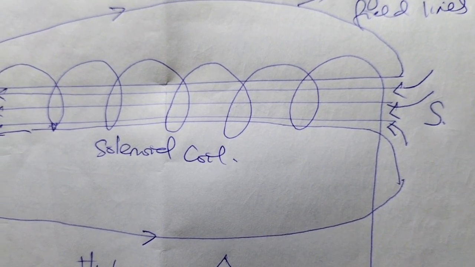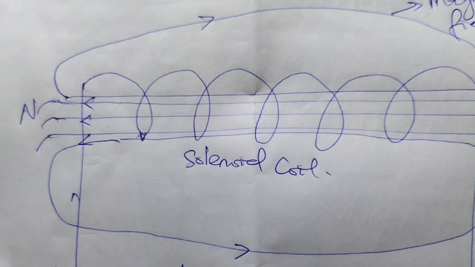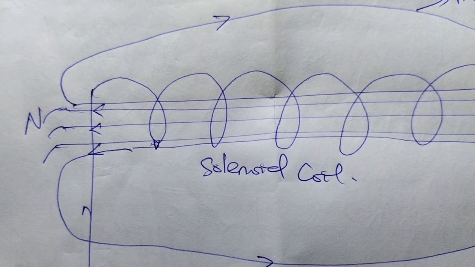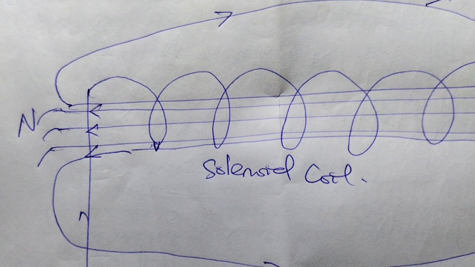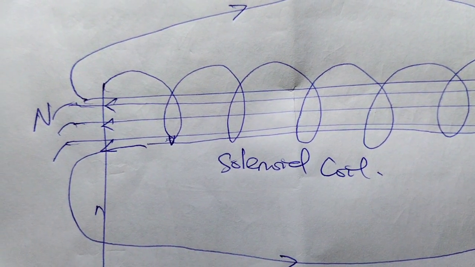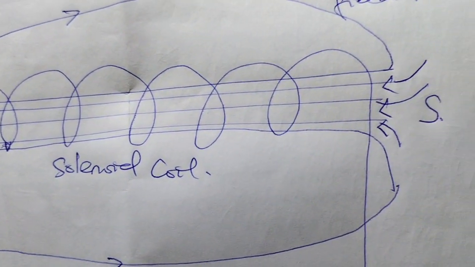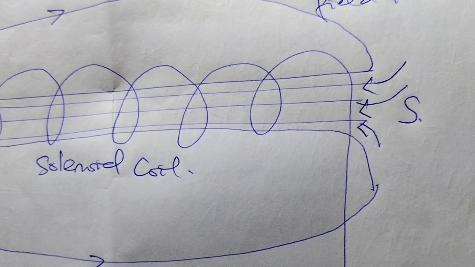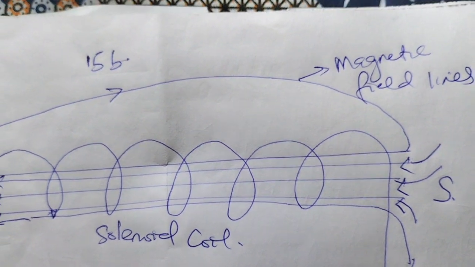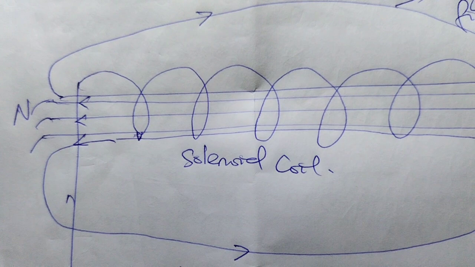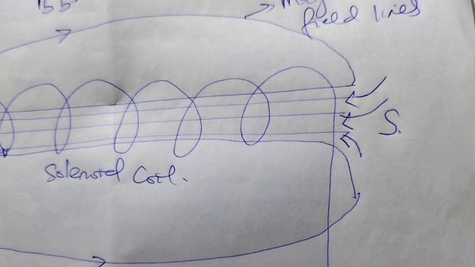These lines represent the magnetic field. The north pole is the region through which the lines of force are leaving the field. The south pole is the point where the lines of force are entering the field. You can see the magnetic field lines drawn accurately. That is it.